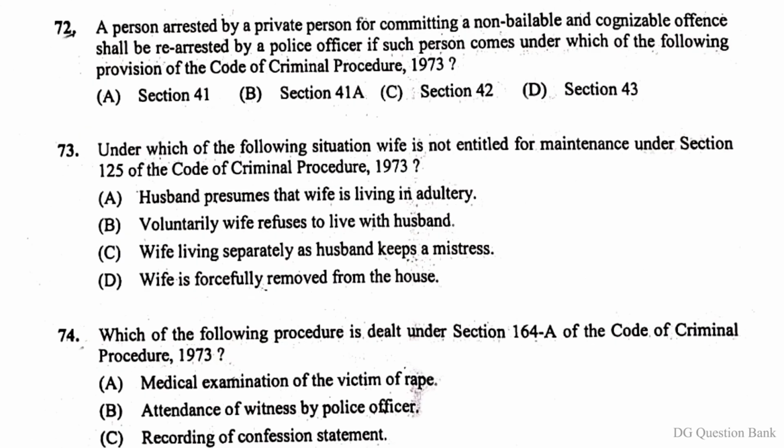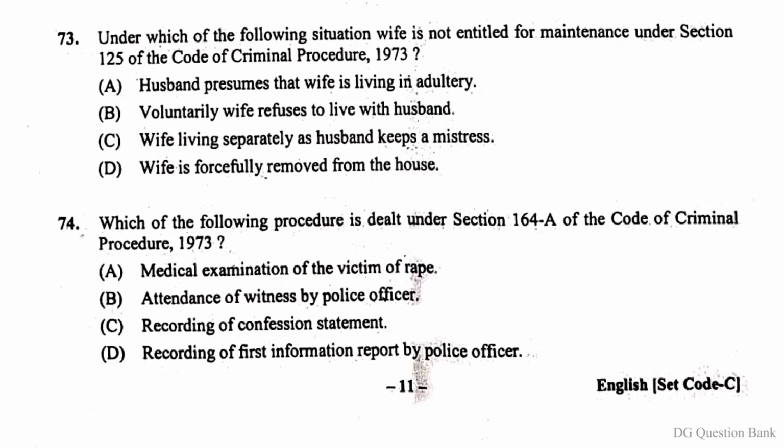Question number 72. A person arrested by a private person for committing a non-bailable and cognizable offence shall be re-arrested by a police officer if such person comes under which of the following provision of the Code of Criminal Procedure 1973? The right answer is option A, section 41. Question number 73. Under which of the following situation wife is not entitled for maintenance under section 125 of the Code of Criminal Procedure 1973? The right answer is option B, voluntarily wife refuses to live with husband.